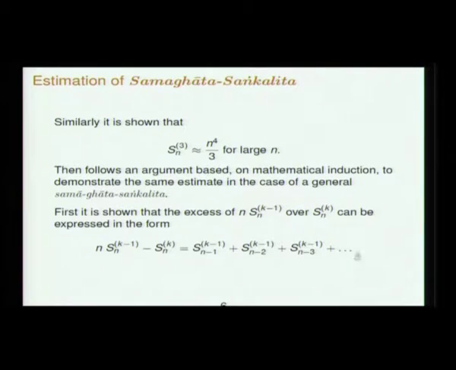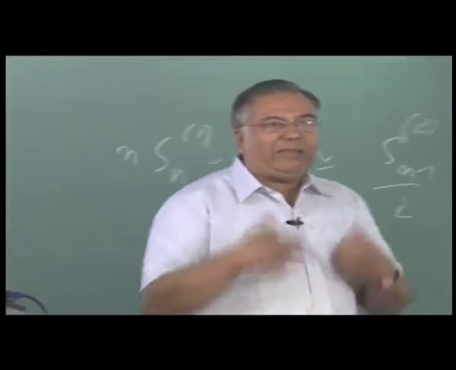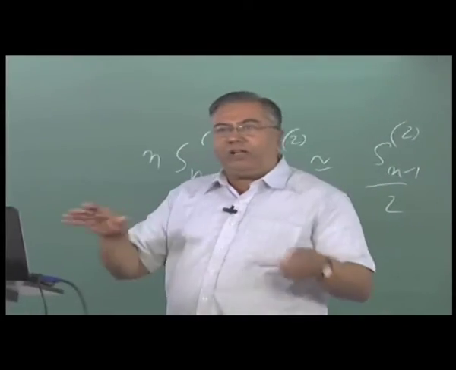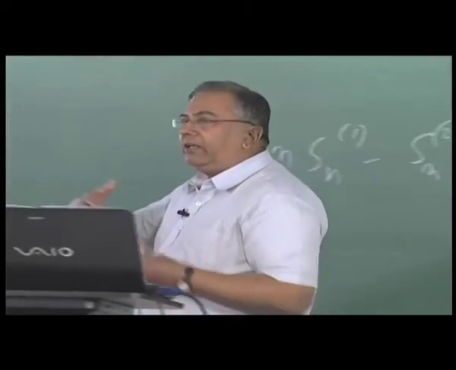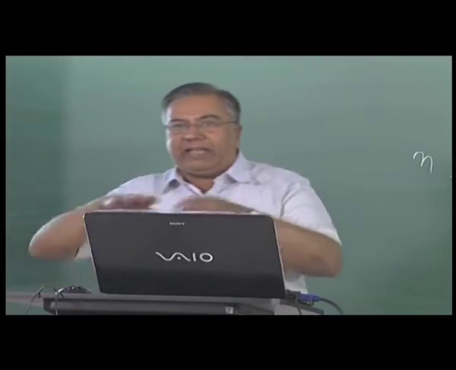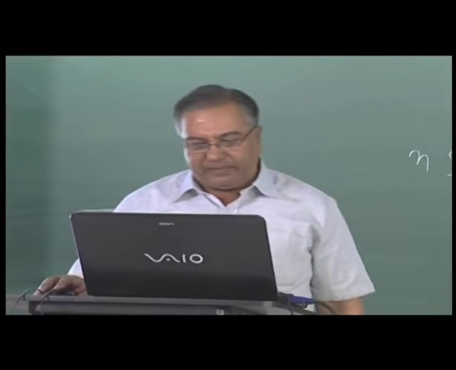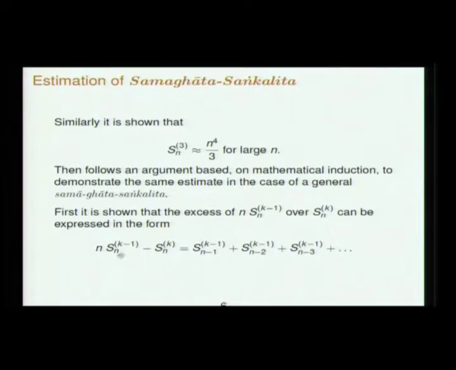So this is the basic relation, and in this relation there is no estimate involved, it is exact. Now we argue what happens when n becomes large. So in all of Yukti Bhasha, up to a point the terms of all n are kept and exact results are written, and then the final limit and arguments are made. So this result is exact, that n Sn of k minus 1 minus Sn of k is this.